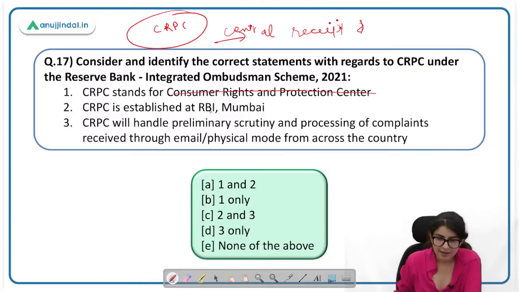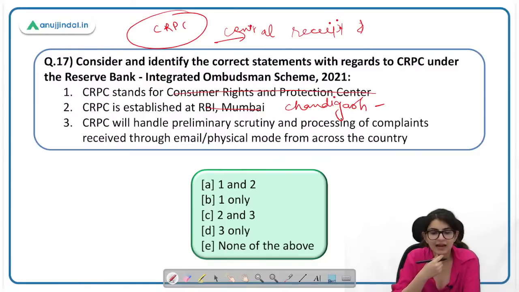Then CRPC is established at RBI Mumbai? No, Chandigarh. This is also important. कहाँ पे established हुआ है? CRPC will handle preliminary scrutiny and processing of complaints. This is correct. So third statement here is correct. Right? The answer will be 3 only D.